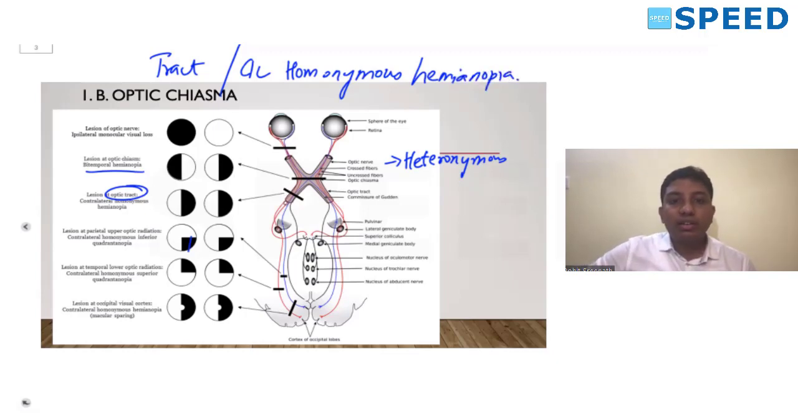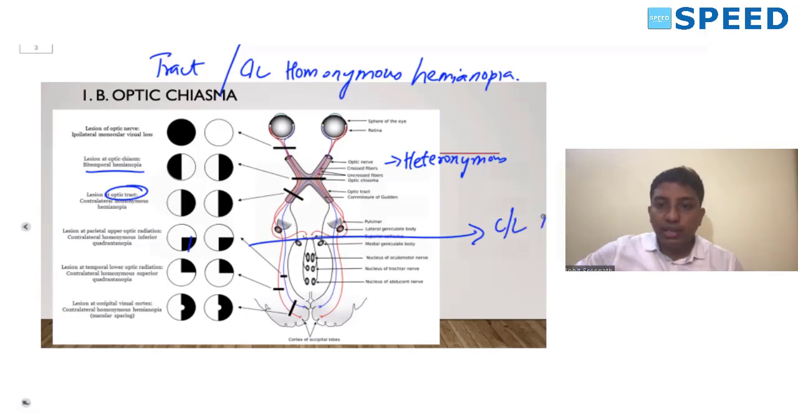Next, we have the optic radiation fibers arising from the optic tract. We can divide the optic radiation fibers into 2 parts: the upper optic radiation fibers which pass through the parietal lobe, and the lower optic radiation fibers which pass through the temporal lobe. The upper optic radiation fibers which pass through the parietal lobe result in a contralateral inferior quadrantanopia.